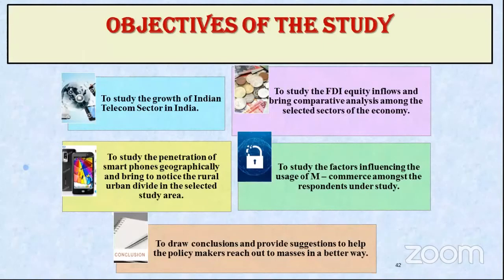You have to keep on maneuvering, changing the directions, and your focused study will never happen. So all three have to sync with each other. To study the factors influencing the usage of empowerments amongst the respondents under study. This is a form of objective.